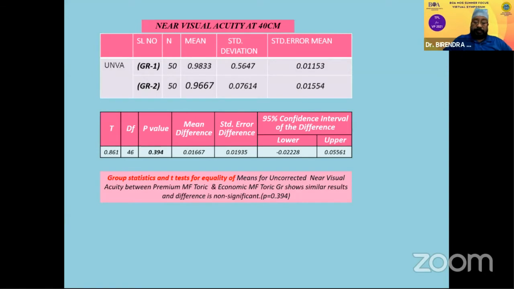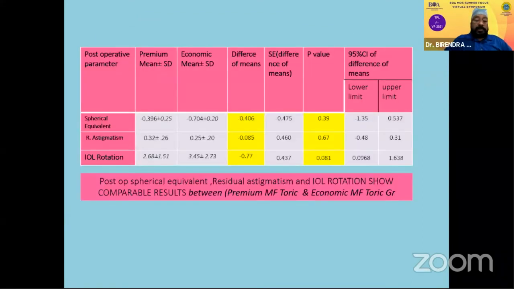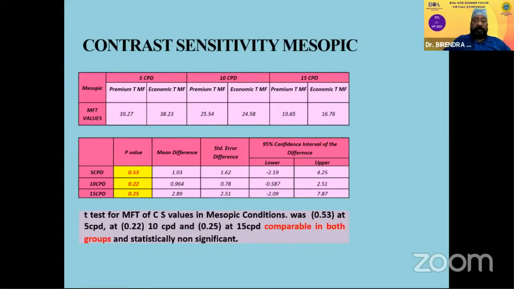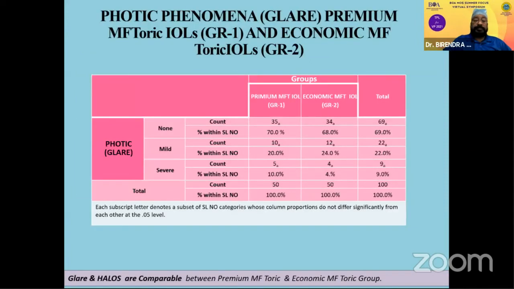It had no difference. Now the spherical equivalent, the residual astigmatism and IOL rotation had a difference of means of 0.4, 0.08, and 0.77. So it was also statistically no different. Contrast sensitivity in mesopic condition and photopic condition in 5 CPD, 10 CPD, and 15 CPD reveals that it was comparable in both the groups and statistically not significant. And this was in the mesopic condition, it was non-significant.